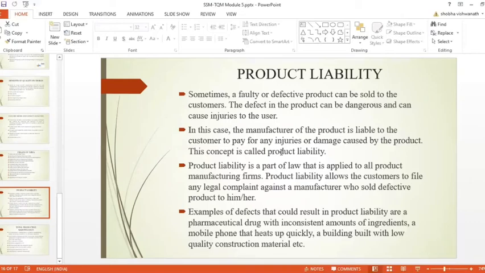Examples of defects that could result in product liability are a pharmaceutical drug with inconsistent amounts of ingredients, a mobile phone that heats up quickly, a building built with low quality construction material, etc. So these are some of the examples of defects that could result in product liability.